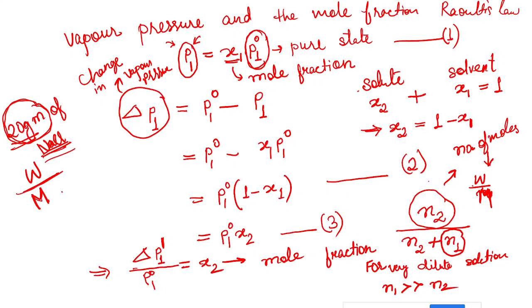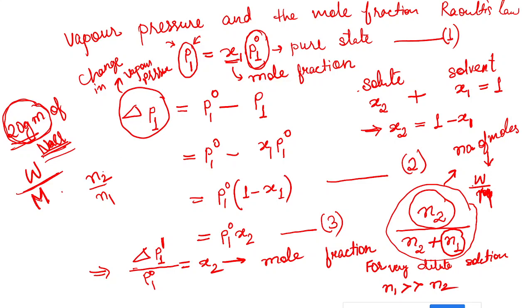Then in that case, this complete expression will reduce to N2 by N1, because N1 is very much greater than N2.